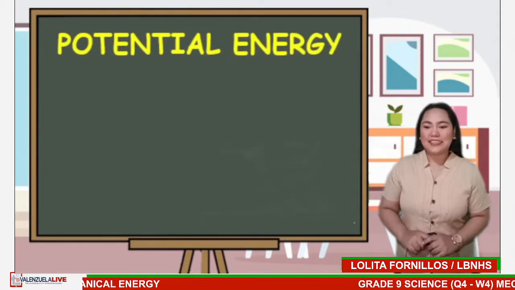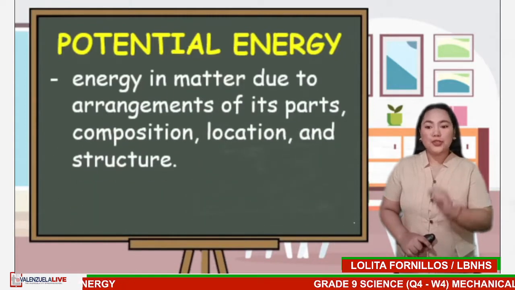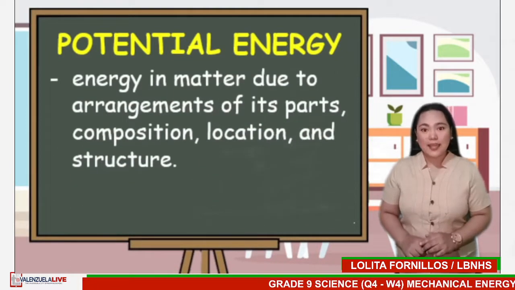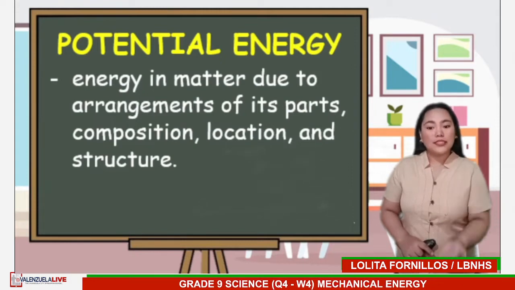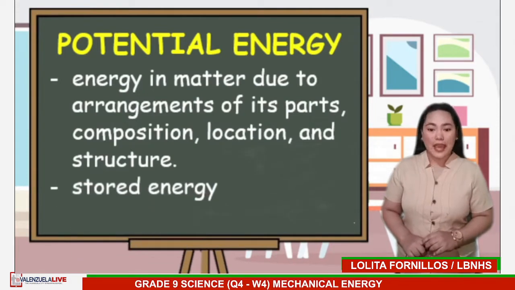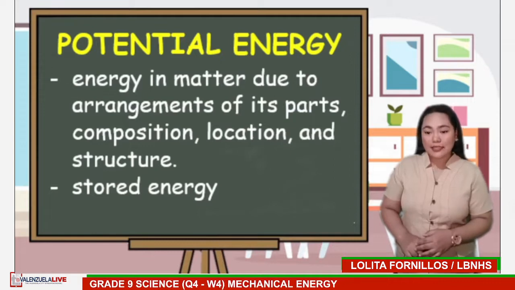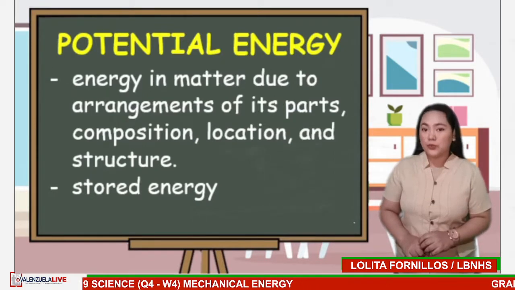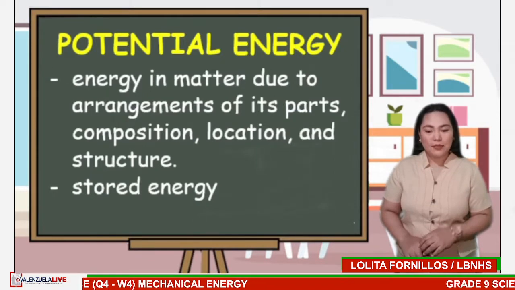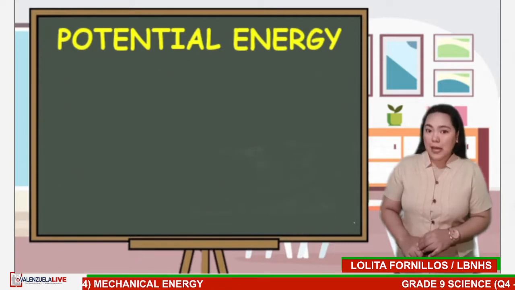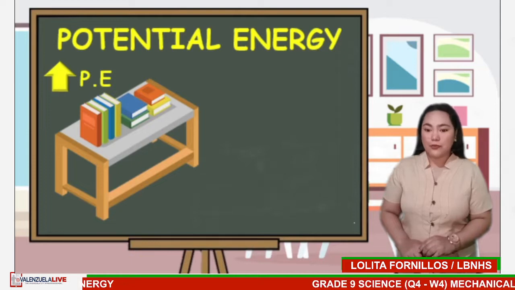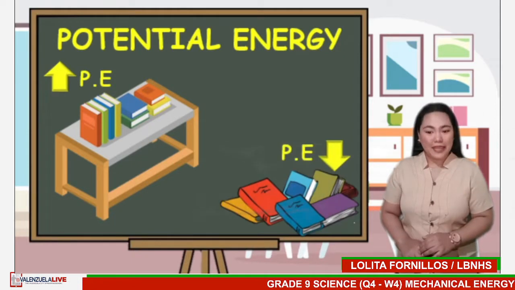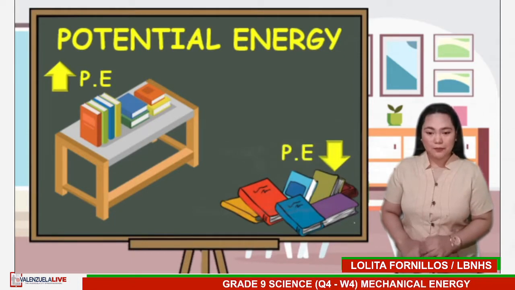Potential energy is the energy in matter due to arrangements of its parts, composition, location, and structure. It is commonly considered as stored energy or energy at rest, having the potential to do mechanical work. For example, a pile of books on top of the table has more ability to do work than the same pile placed at ground level.